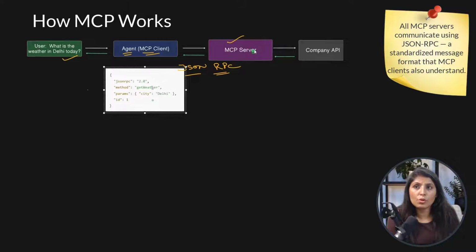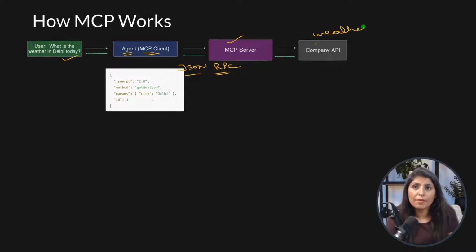Okay, then now this question is ready. We can give this question to the MCP server, and the MCP server will easily understand this question because it is in JSON RPC format. Now the MCP server will interact with the company's API. Which company? The weather API company, the company who developed this weather API. And this MCP server is also of which company? This weather API company.